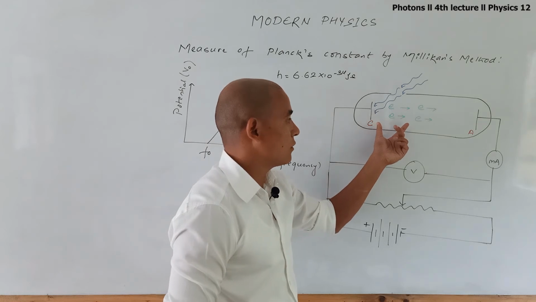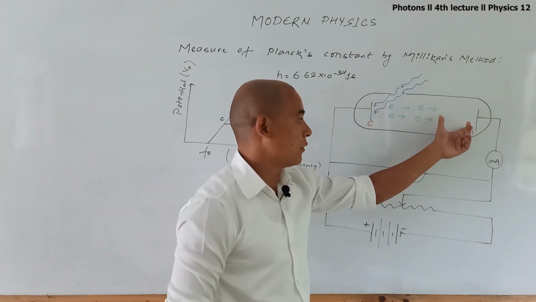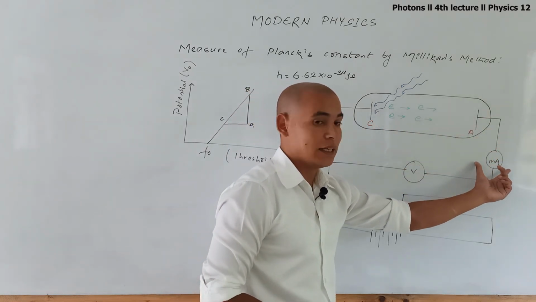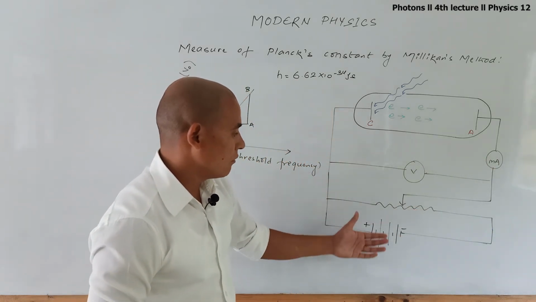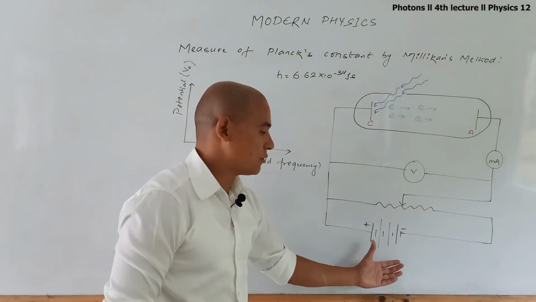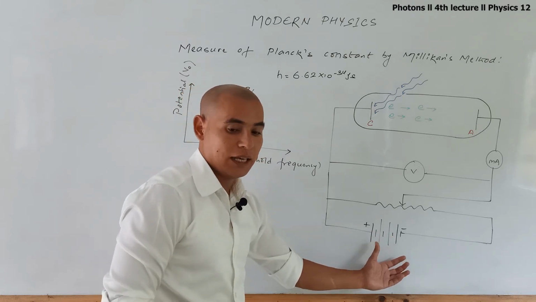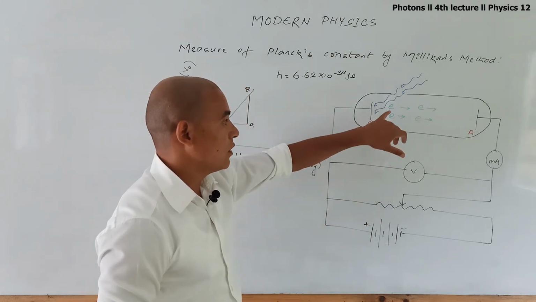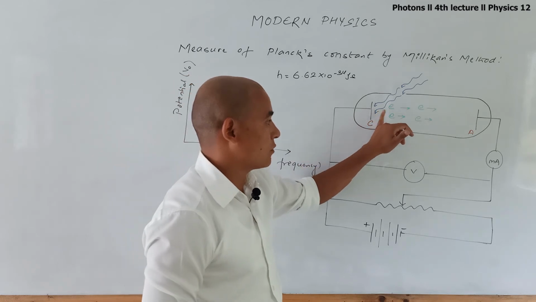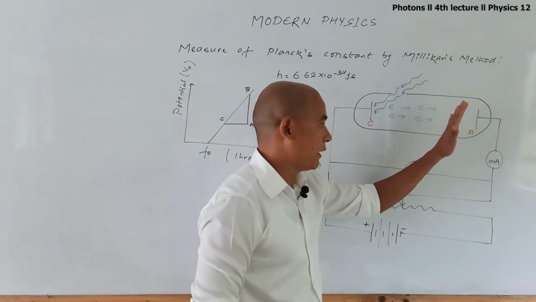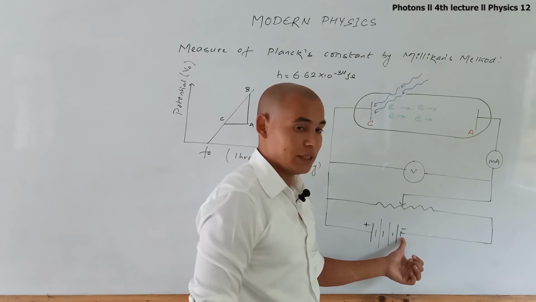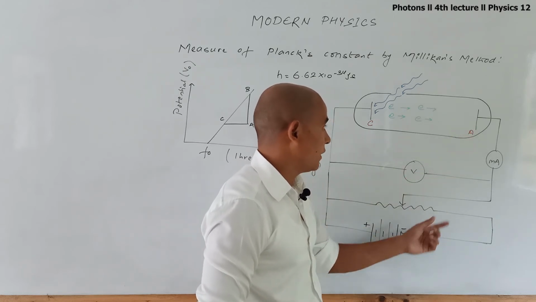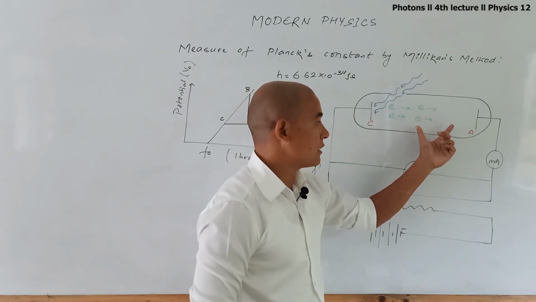These photoelectrons accelerate towards the anode, which causes a current that is measured by a milliammeter. When the potential is gradually increased, the produced electrons are slowly repelled by the anode, because the anode is at the negative terminal and electrons are negatively charged.